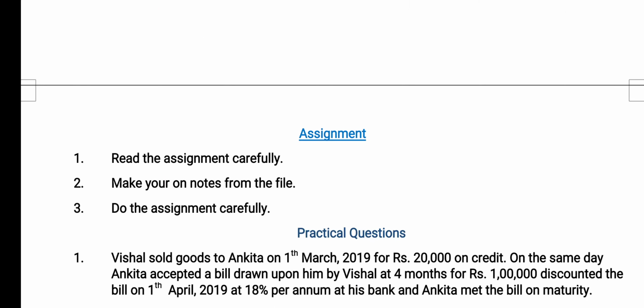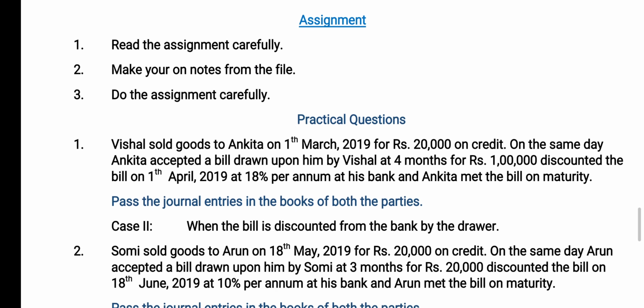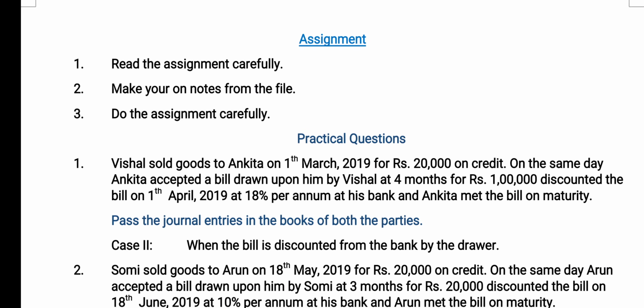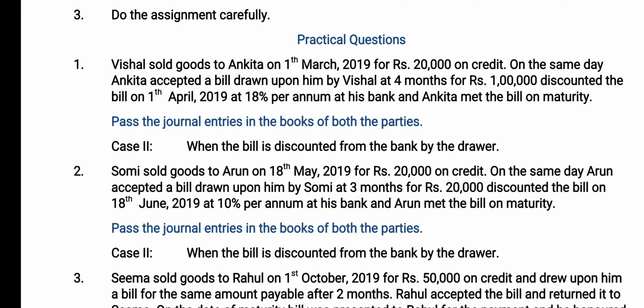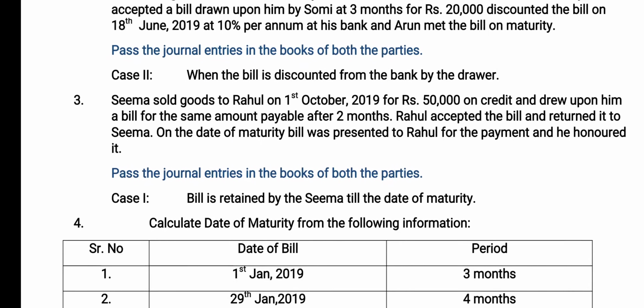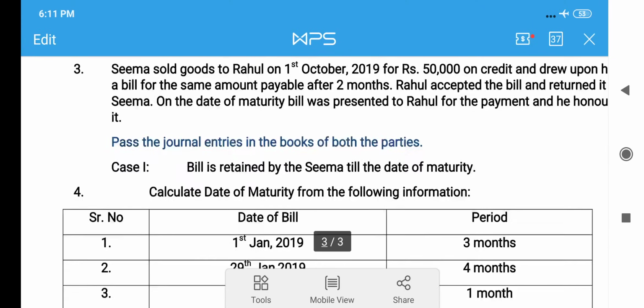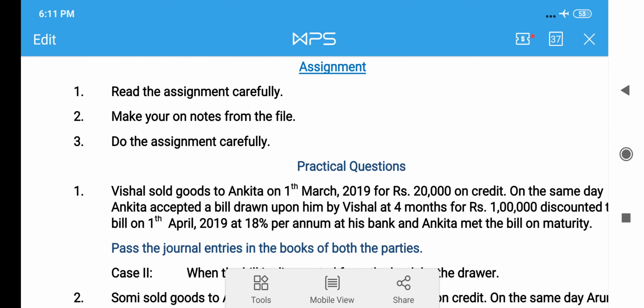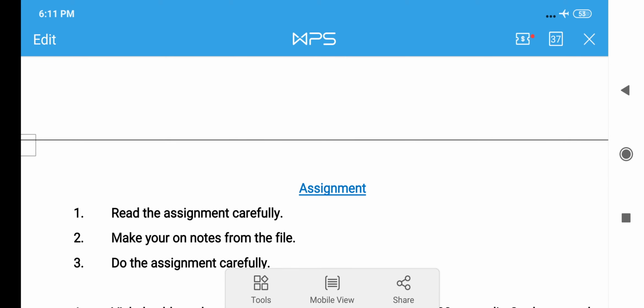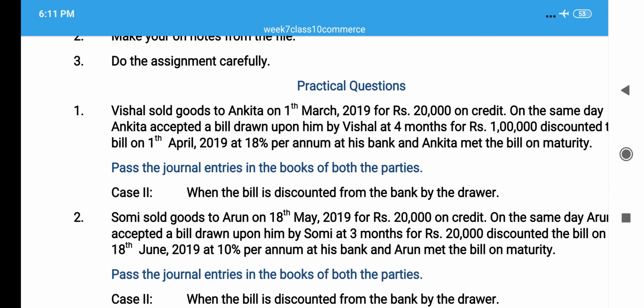Here the assignment is given to you. Read the assignment carefully, make your notes and do the assignment very carefully. Now the practical questions are there. You have to do all these practical questions, which are related to your previous as well as this week's PDF file. I know you will do well.